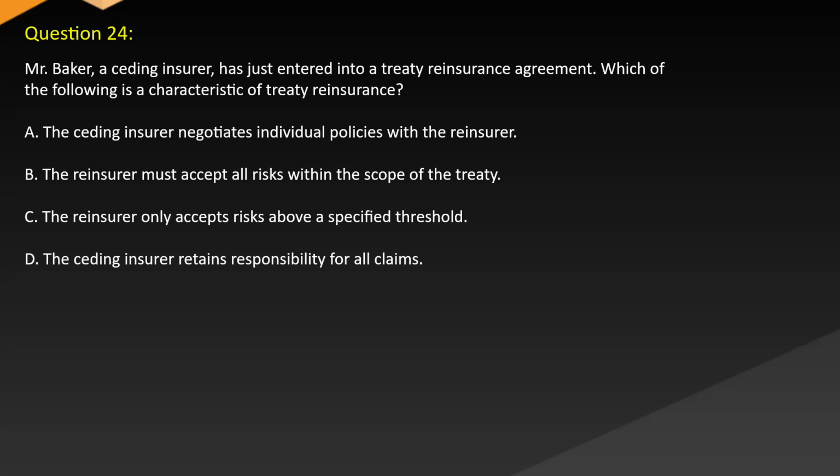Question 24. Mr. Baker, a ceding insurer, has just entered into a treaty reinsurance agreement. Which of the following is a characteristic of treaty reinsurance? A. The ceding insurer negotiates individual policies with the reinsurer. B. The reinsurer must accept all risks within the scope of the treaty. C. The reinsurer only accepts risks above a specified threshold. D. The ceding insurer retains responsibility for all claims.